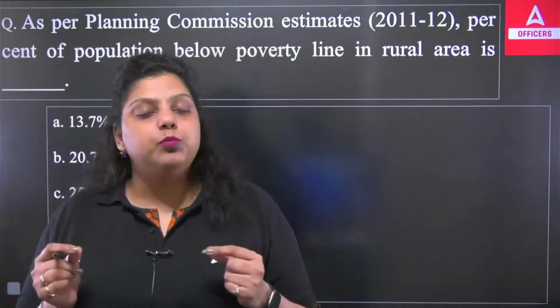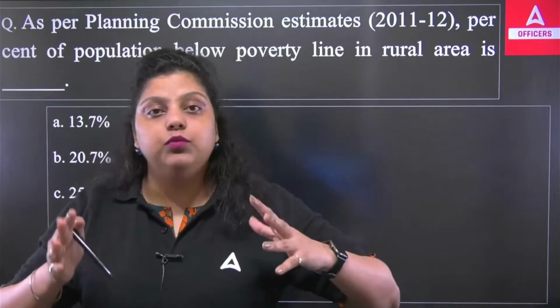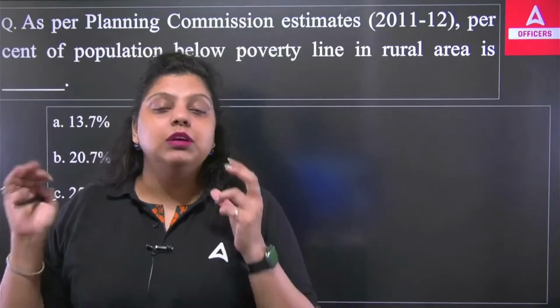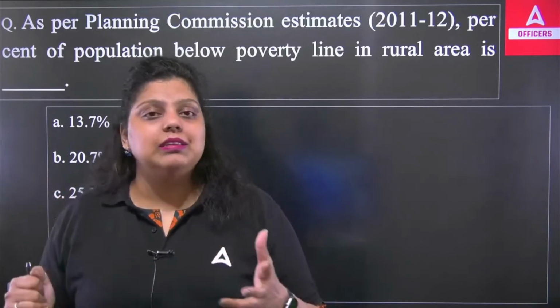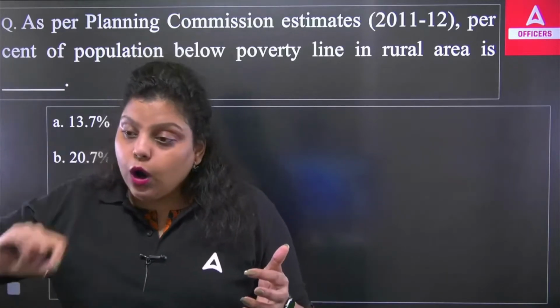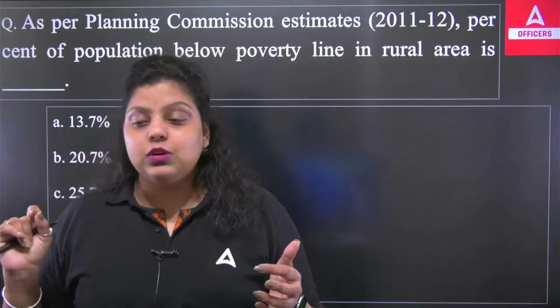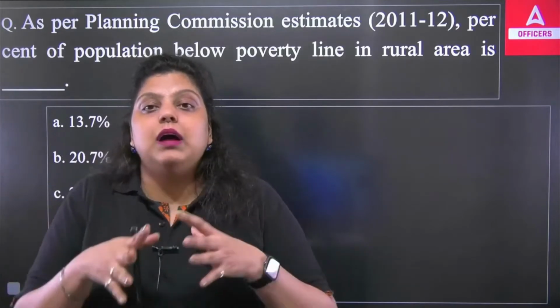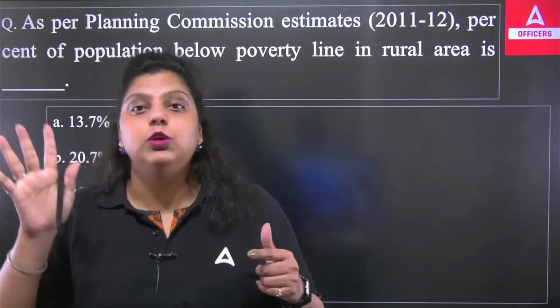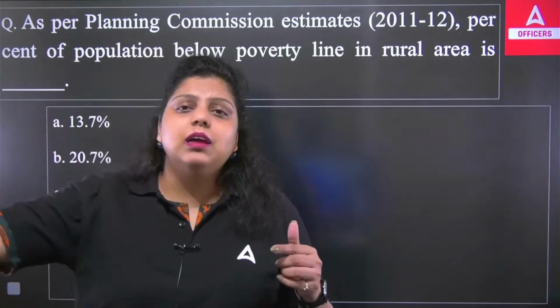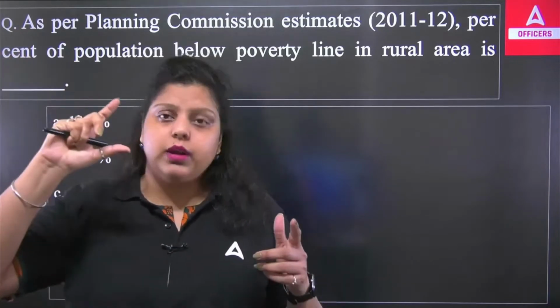Like we know who is poor, the person who is not capable of fulfilling his or her basic needs because of the unavailability, or because the person is unable to afford them. So always the Planning Commission committee or task force used to say that if you have this amount of money, then you are not poor. If you do not have this amount of money, then you are poor. So always we get the definition of poverty in form of monetary value.